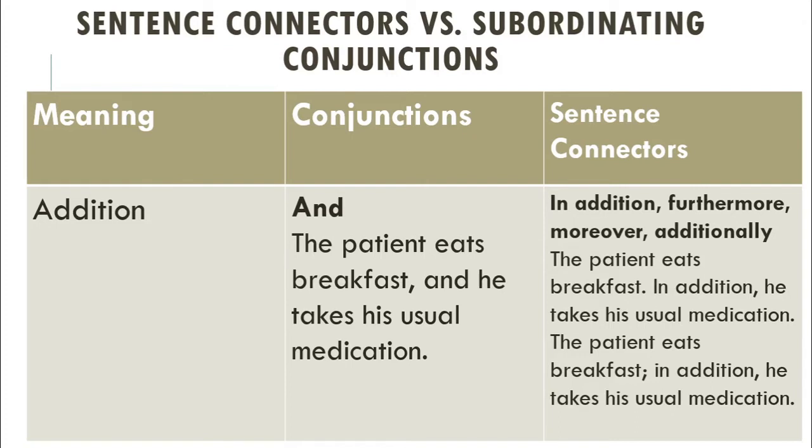So, if we want to use a conjunction to mean addition, then we can use and. In a sentence, we can use and this way. The patient eats breakfast and he takes his usual medication. So here we have used "and" to join two separate sentences with full meaning.